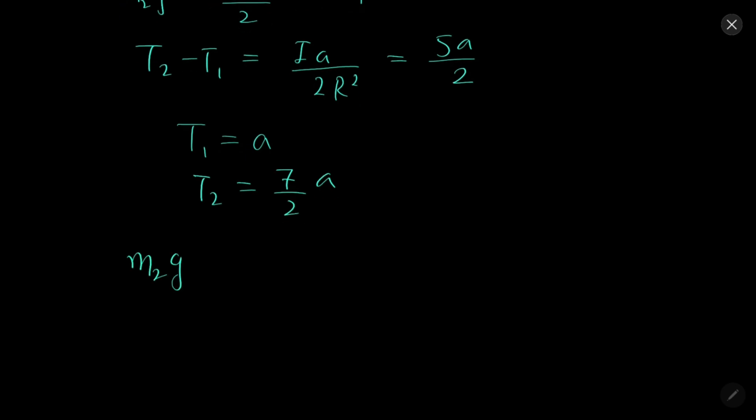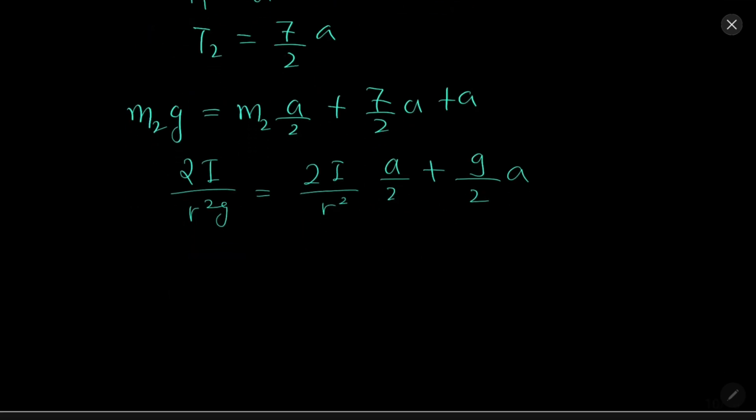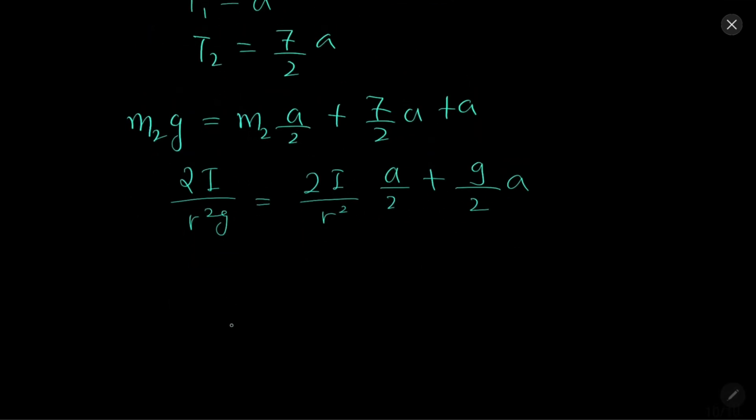So m2g, m2a by 2 plus 7 by 2 a plus a. So 2y over r square g, 2y over r square. After solving this, a will come out to be 10.3 meter per second square.